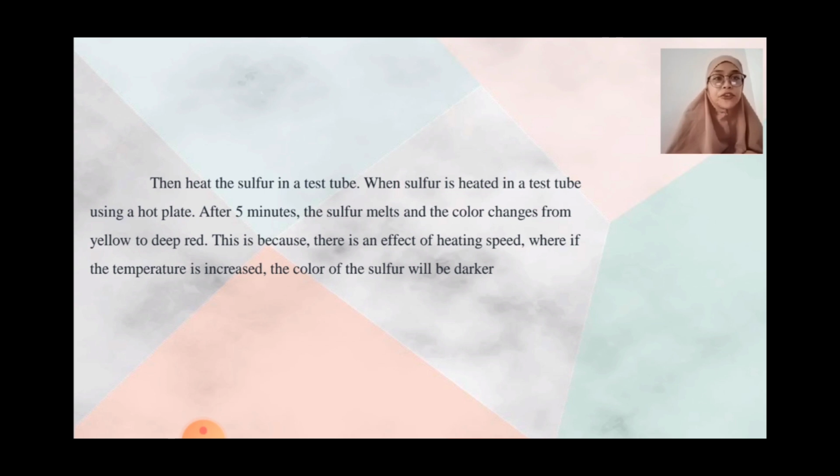They heat the sulfur in a test tube. When sulfur is heated in a test tube using a hot plate, after 5 minutes, the sulfur melts and the color changes from yellow to deep red. This is because there is an effect of heating speed, where if the temperature increases, the color of the sulfur will be darker.